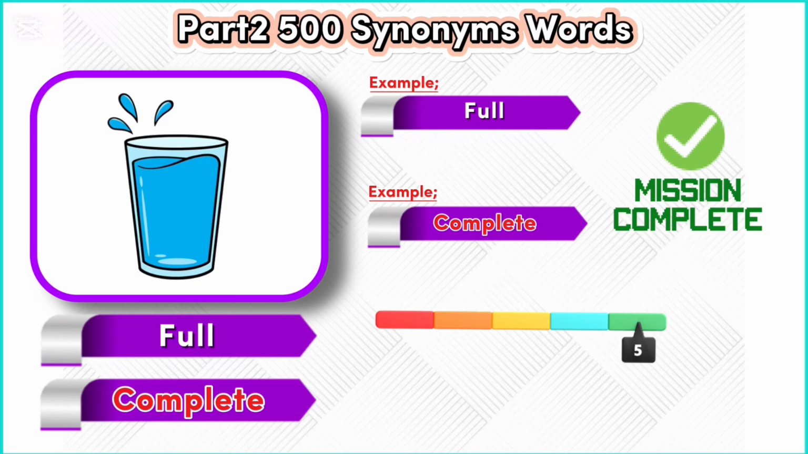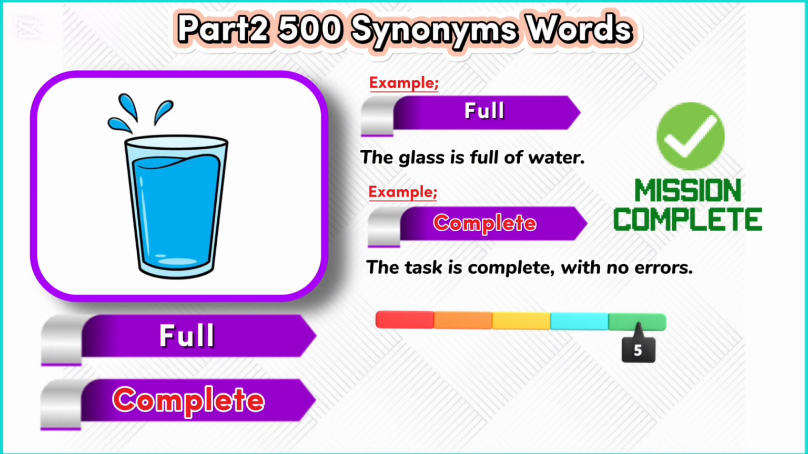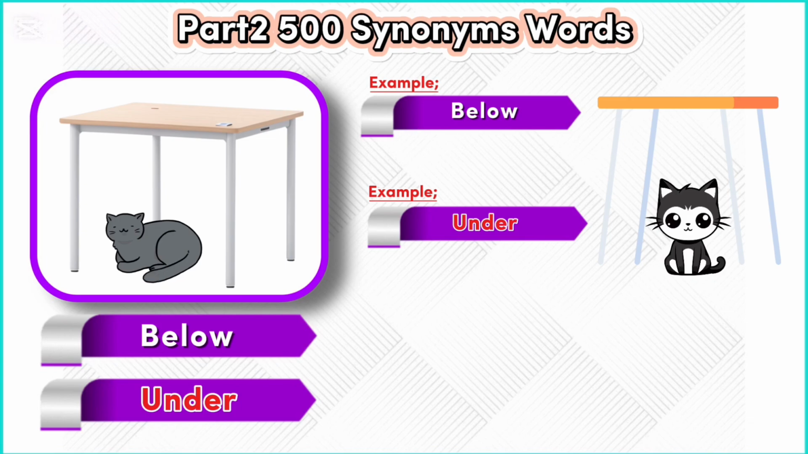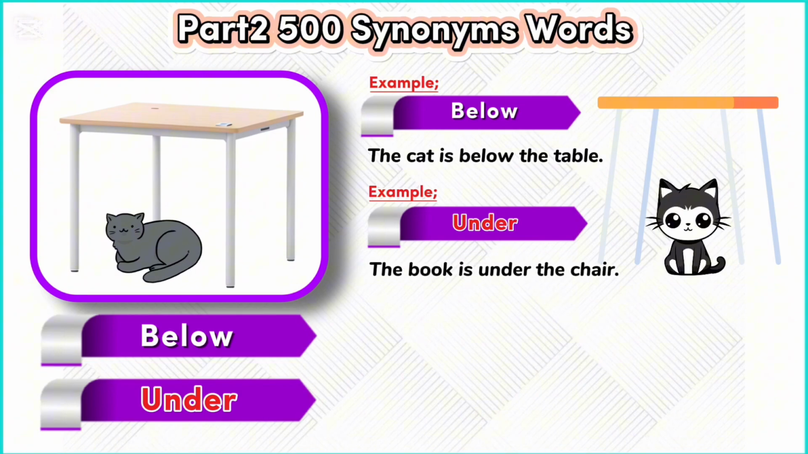Full. Complete. Example. Full. The glass is full of water. Example. Complete. The task is complete with no errors. Below. Under. Example. Below. The cat is below the table. Example. Under. The book is under the chair.